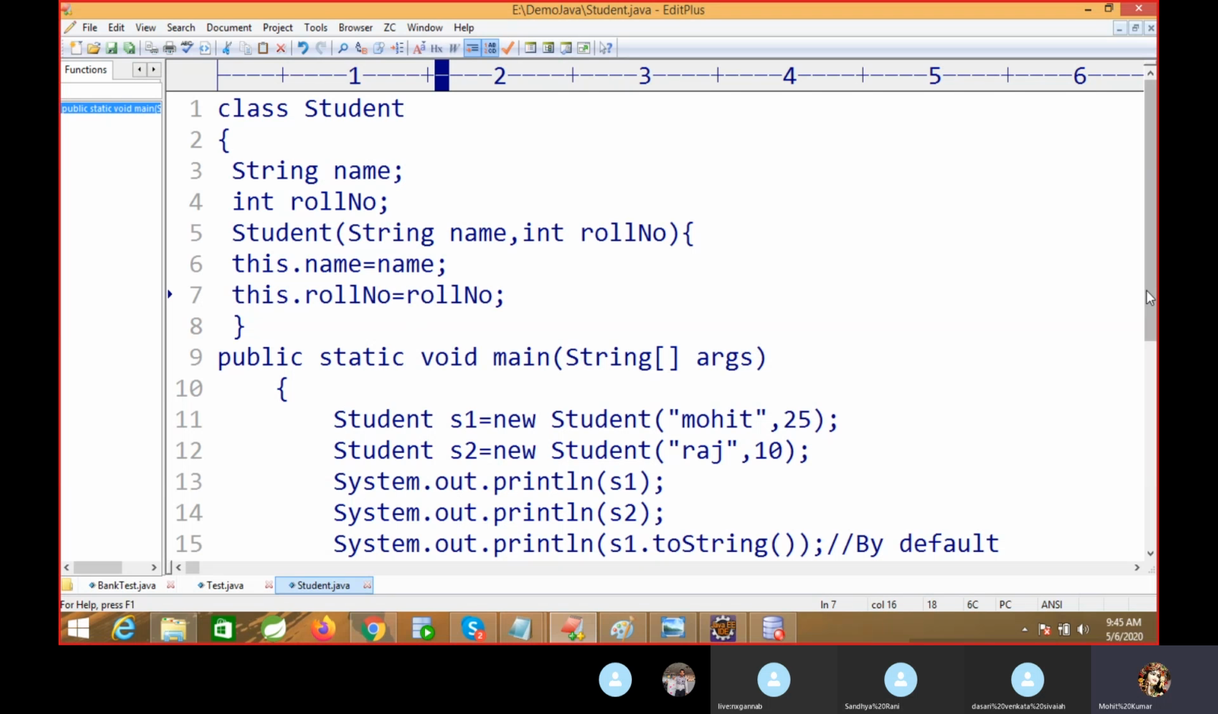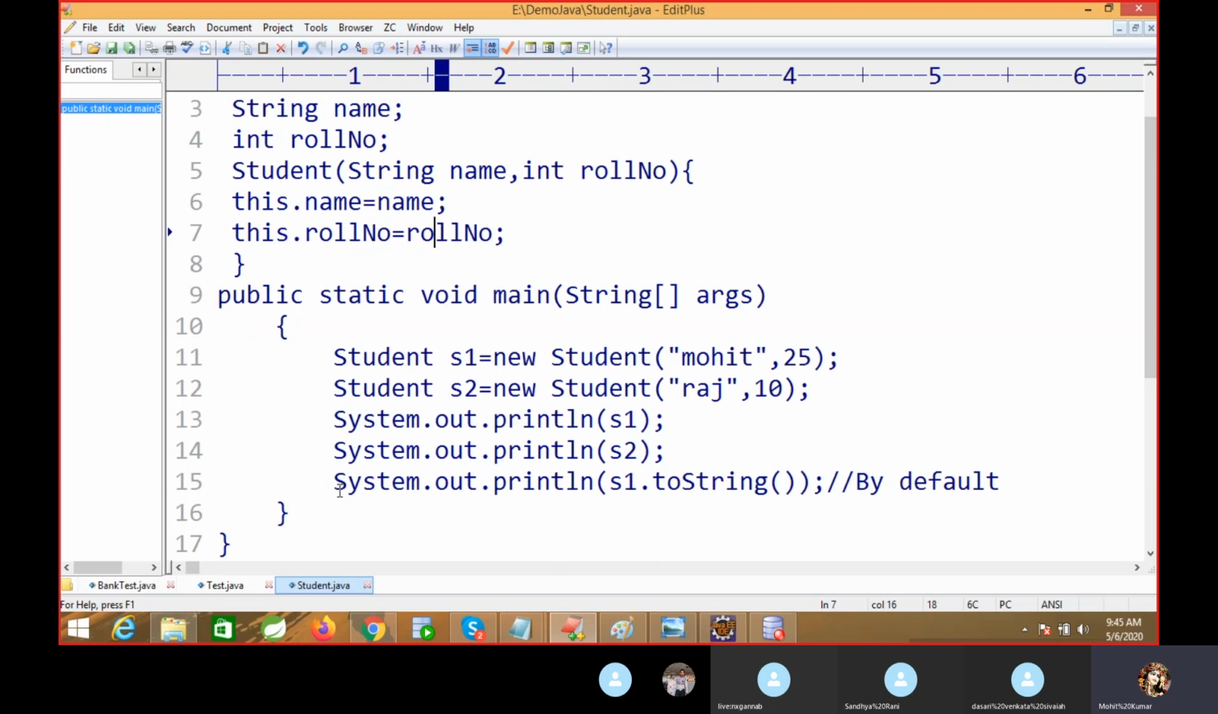So here I'm going to display. Just my question is, what will the output be? Mohit 25 or Raj 1010, will it display here or not? It will display or not? This is my question. Yeah, you have to tell yes or no.